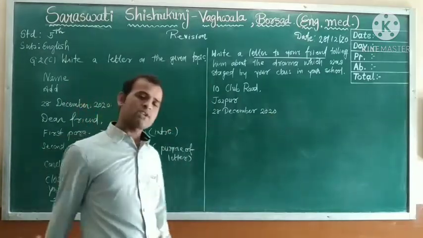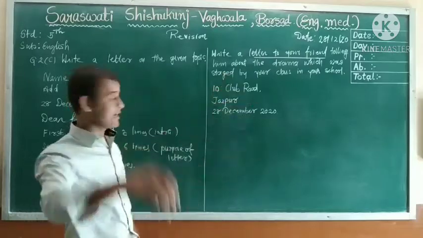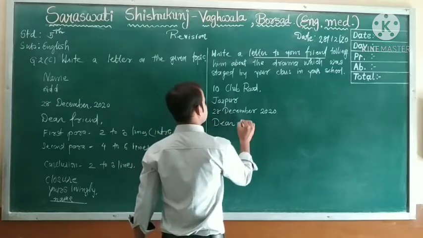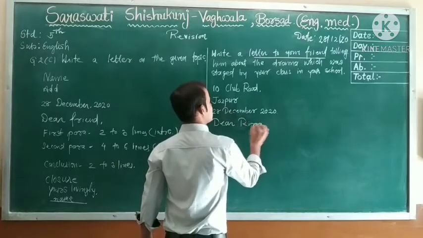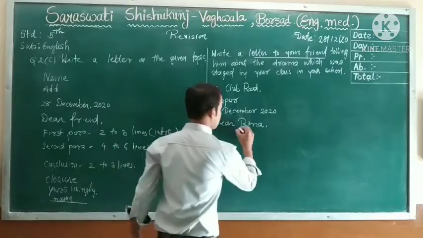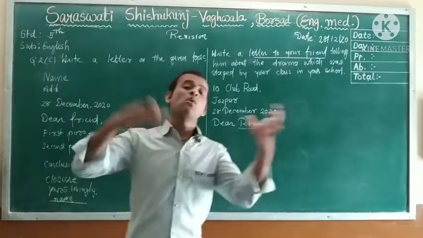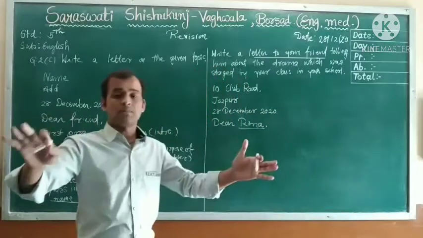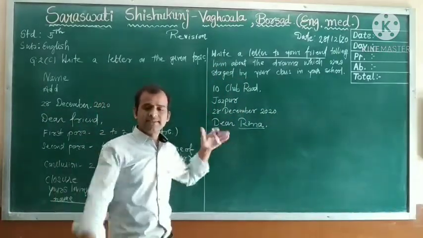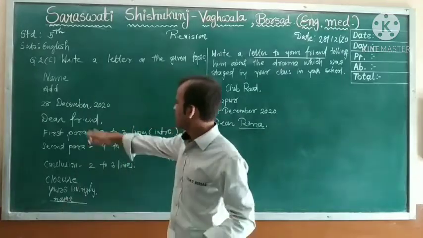Now, to whom are you going to write a letter? To your friend. So write your friend's name. Dear Rina. I just wrote her name, dear Rina. But dear students, instead of Rina, you can write your own friend's name. I don't mind. Now, below what will you write?